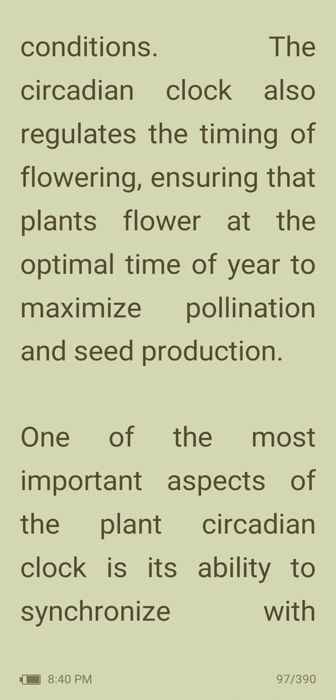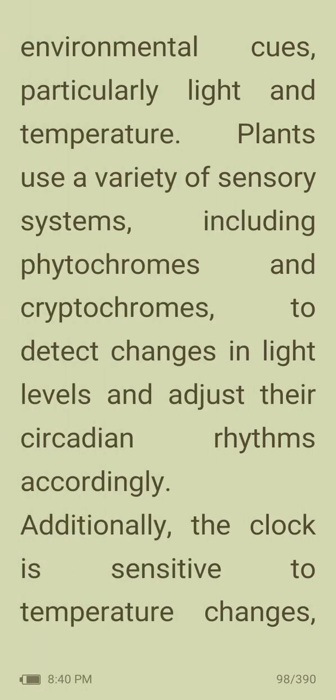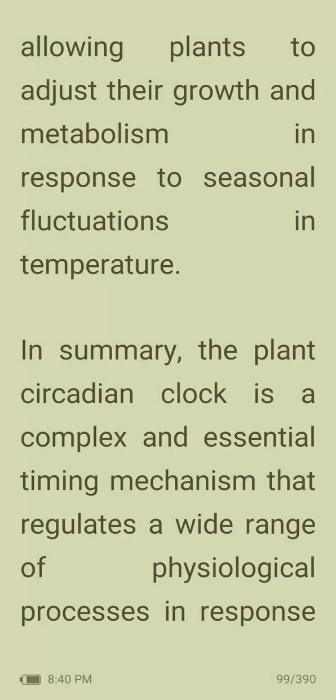One of the most important aspects of the plant circadian clock is its ability to synchronize with environmental cues, particularly light and temperature. Plants use a variety of sensory systems, including phytochromes and cryptochromes, to detect changes in light levels and adjust their circadian rhythms accordingly. Additionally, the clock is sensitive to temperature changes, allowing plants to adjust their growth and metabolism in response to seasonal